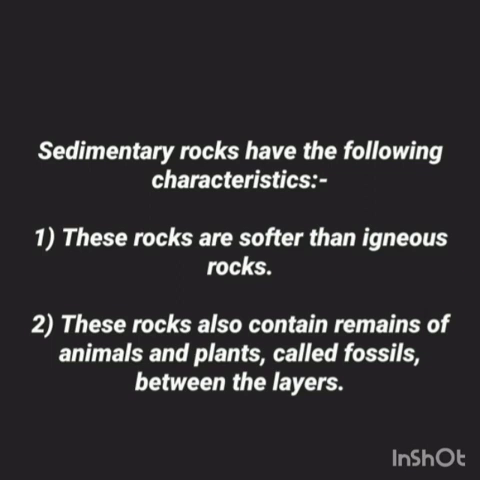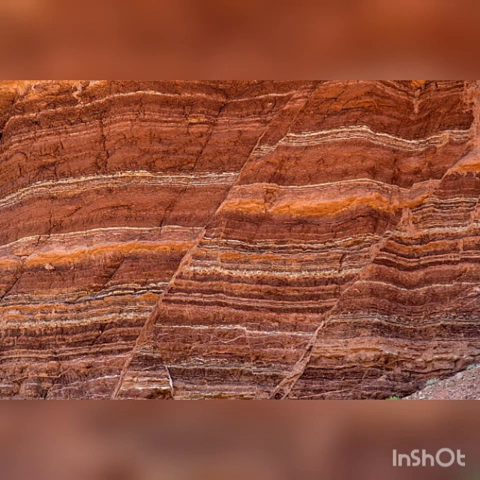The next point is that these rocks also contain remains of animals and plants, that are called fossils, between the layers, because the deposits or sediments get collected in layers over time and they are pressed over one another to form the sediments. Okay, so move on to the next one, and that is these rocks have horizontal layers arranged one above the other. This point will be clear when you see the image, students. I have shared one image with you. Go through it.